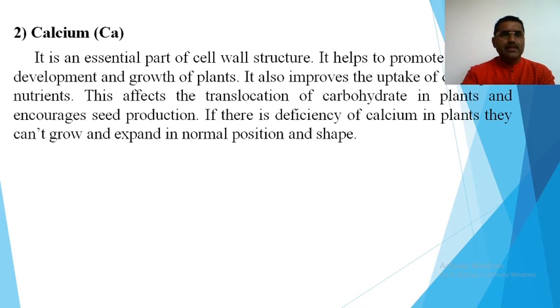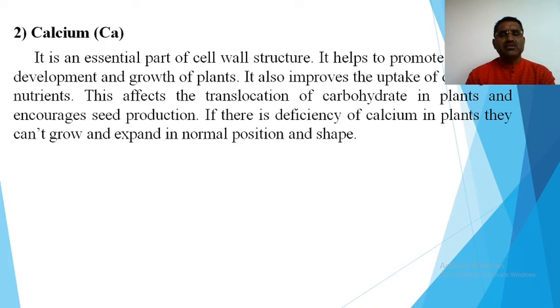magnesium. Next is calcium. It is an essential part of cell wall structure. It helps to promote early root development and growth of plants. It also improves the uptake of other plant nutrients. It affects the translocation of carbohydrates in plants and encourages seed production.